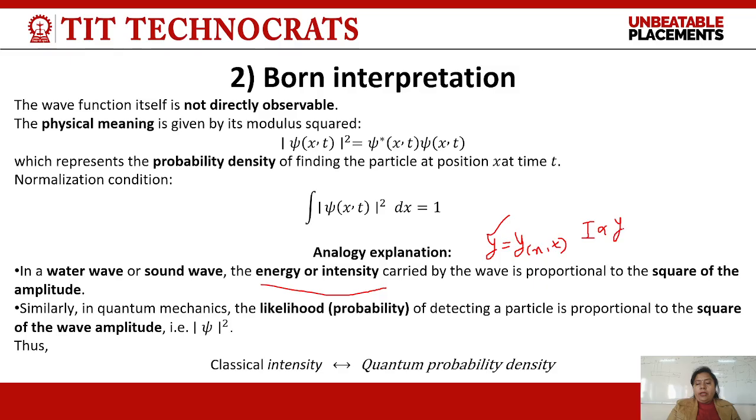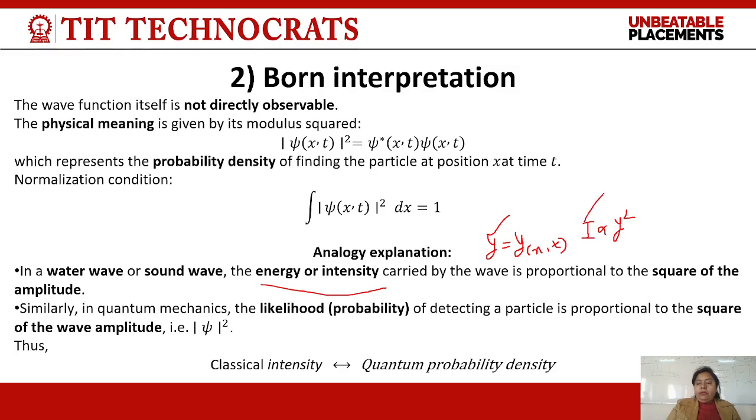It means that psi square. So if the value of psi square is more, we can say that the intensity of that wave, it may be a sound wave or a water wave or a light wave, is high. If psi square value is high, its intensity is high. If psi square is low, intensity is low.